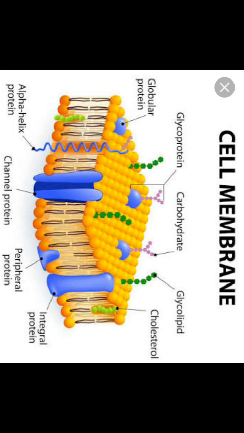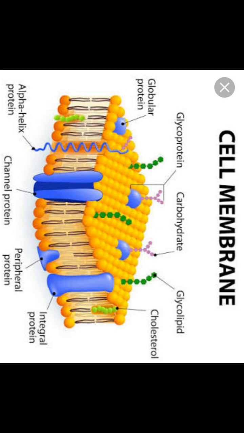Right, just now we had a discussion. As the polar molecules cannot pass through the non-polar lipid bilayer, they require a carrier protein of the membrane to facilitate their transport across the membrane. A few ions or molecules are transported across the membrane against the concentration gradient, that is from lower to higher concentration.